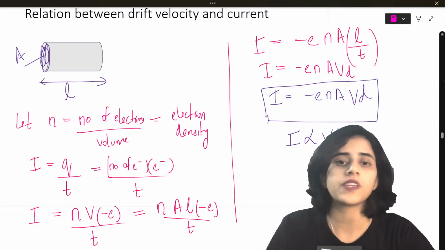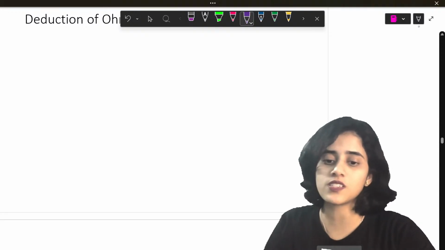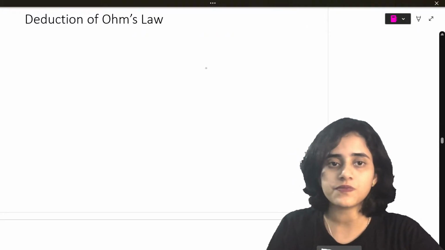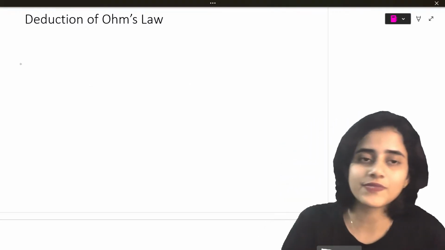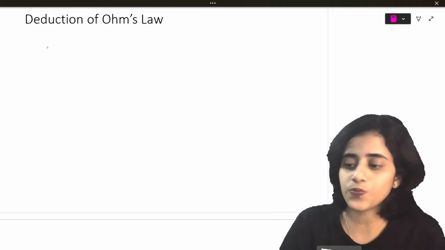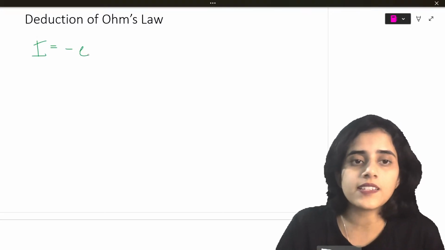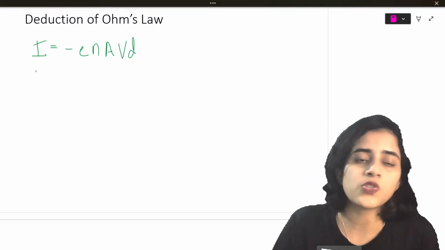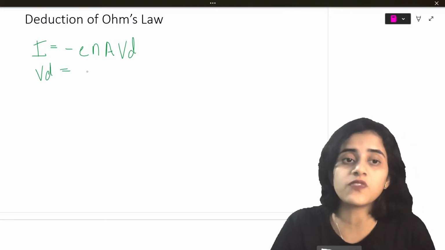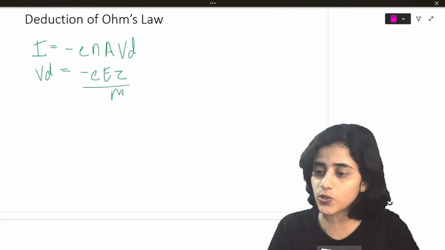Now the very famous, very important deduction of Ohm's law. This is very important, students. Very, very important. Deduction of Ohm's law. So what are the formulas that we know? The formulas that we know are I is equal to minus e n A Vd. This is a formula that we know. I also know that Vd is equal to minus e tau by m. These are two formulas that I know.